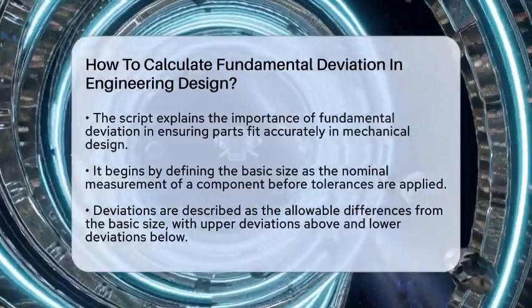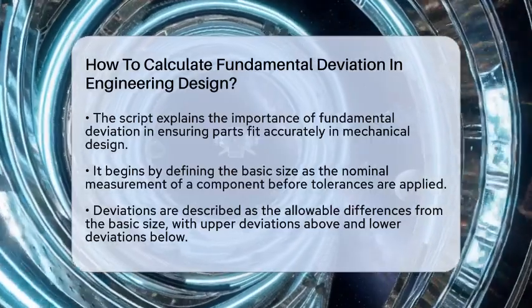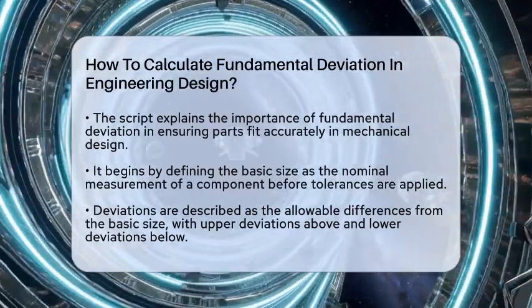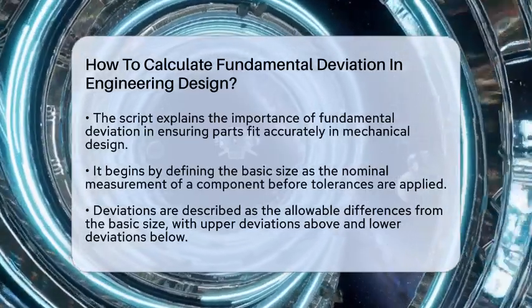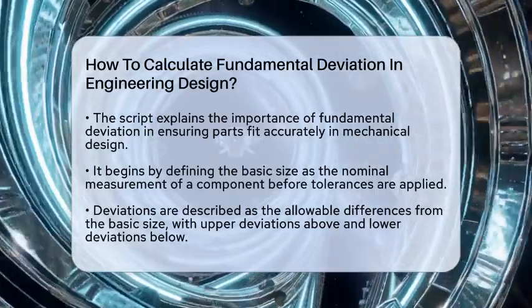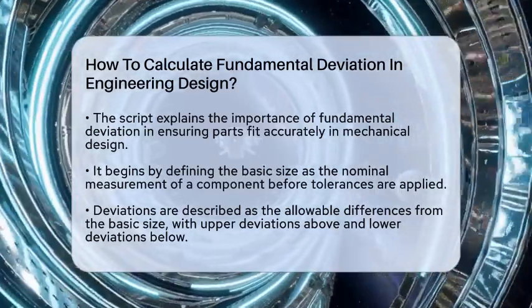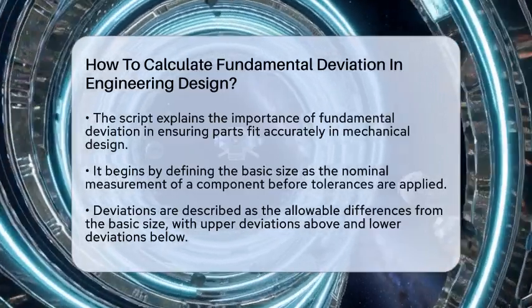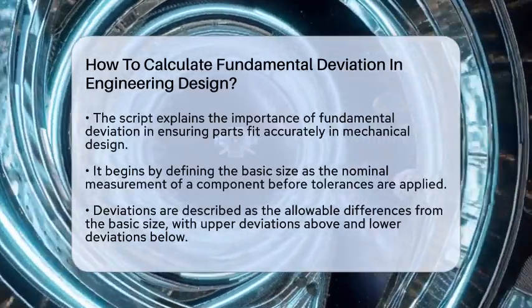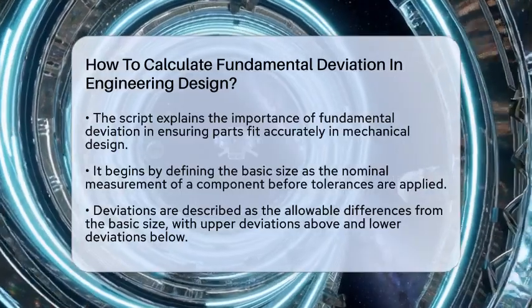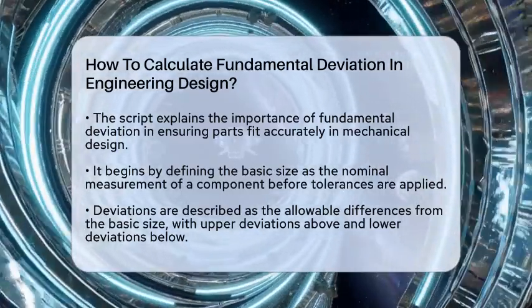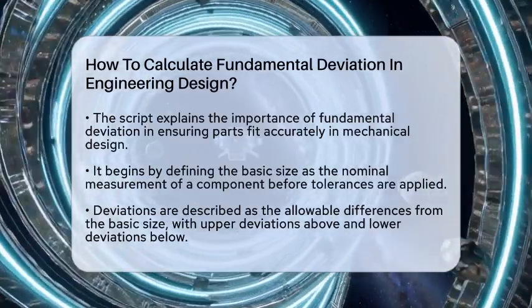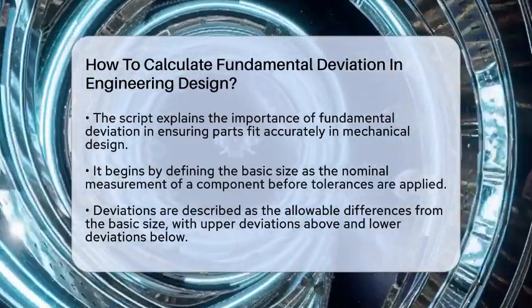First, think about the basic size. That is the nominal measurement of a part, like a shaft or a hole, before any manufacturing tolerances are added. Deviations are how much the actual part size can differ from this basic size. The upper deviation is the maximum allowed size difference above the basic size, while the lower deviation is the smallest allowed size below it.